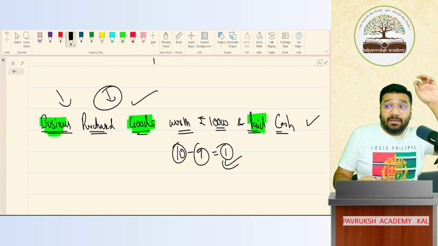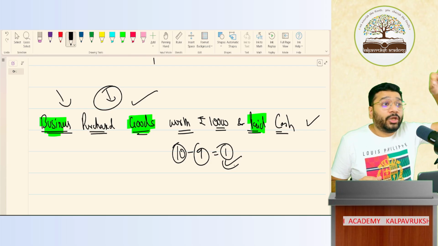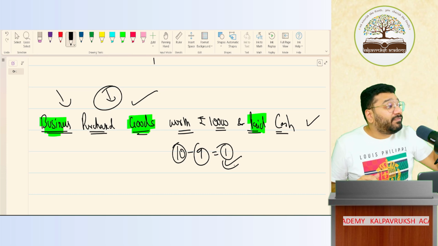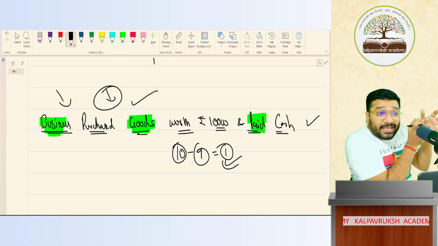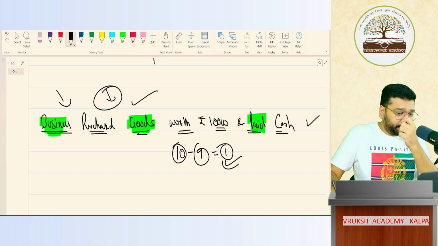Not got it? So in a business, when any data is given to you, who are you? Accountant. Who are you? Chartered accountant. You need to identify whether this data is a transaction or an event. This is the first step. Okay?